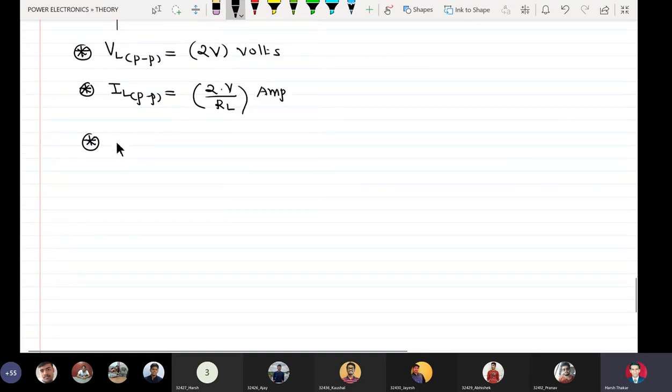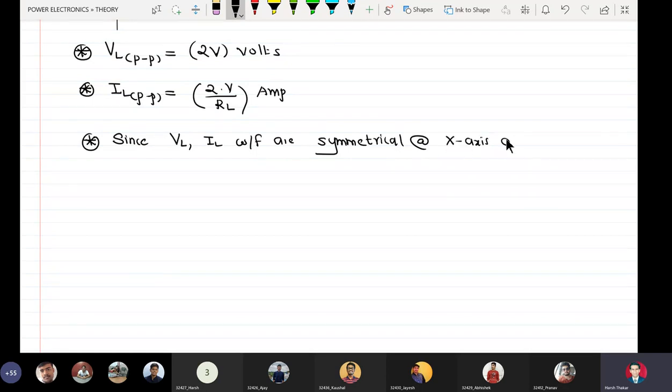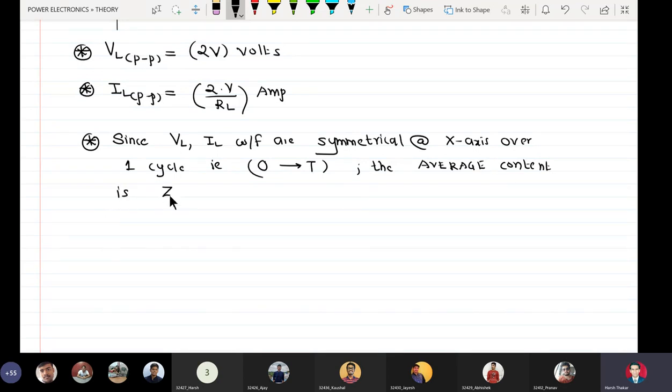We can just say here that since the VL and IL waveforms are symmetrical about the x-axis over one cycle, that is 0 to T, the average content is 0.